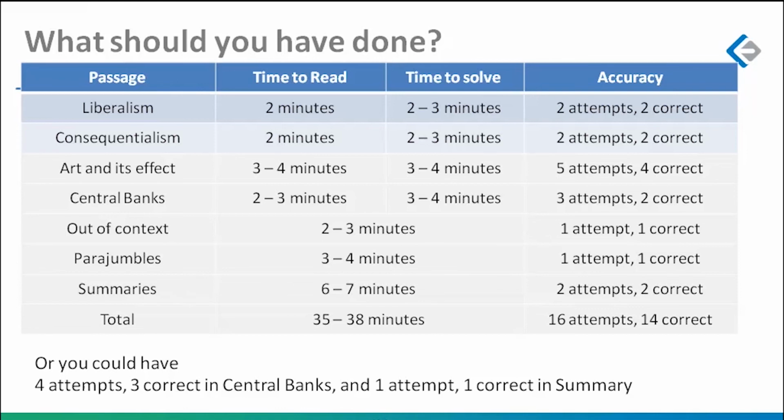You give the questions also the time that they deserve. So you get 5 attempts and 4 correct. Central banks wala passage, I am sure a lot of you will pick that passage first. And if that means that passage seemed easy to read, but somehow it affected your accuracy or your time management, I won't be surprised. So that's why my central banks passage is towards the end, somewhere around 3 minutes to read, another 4 minutes to solve.